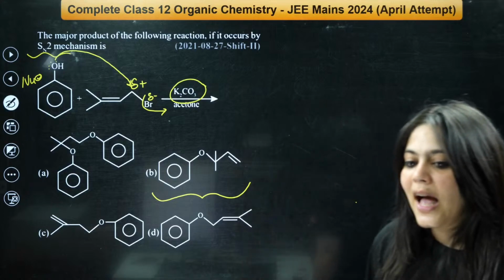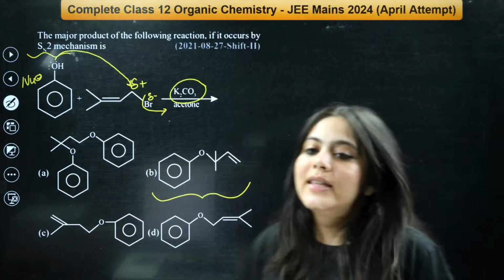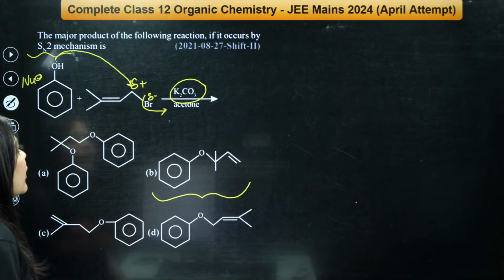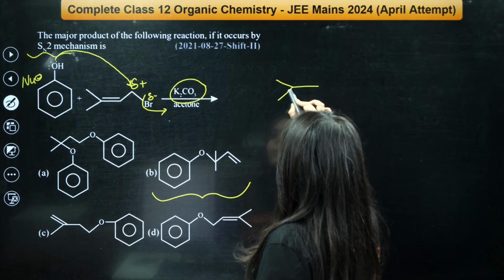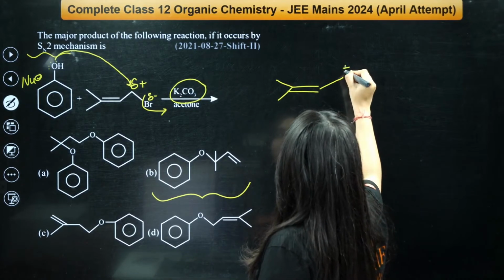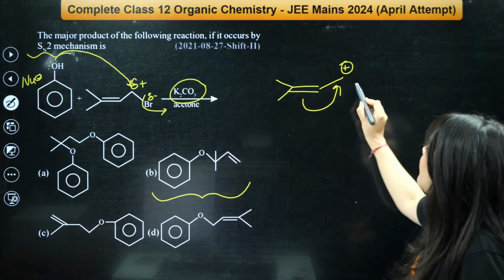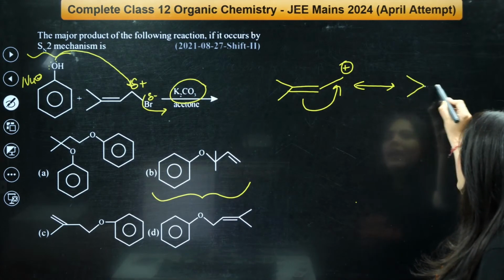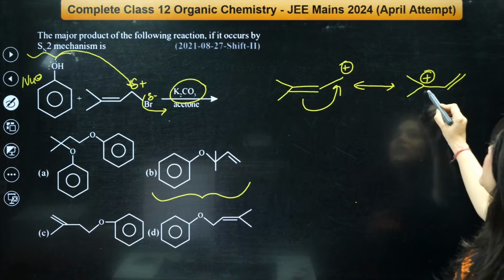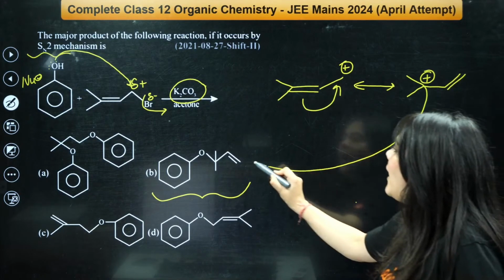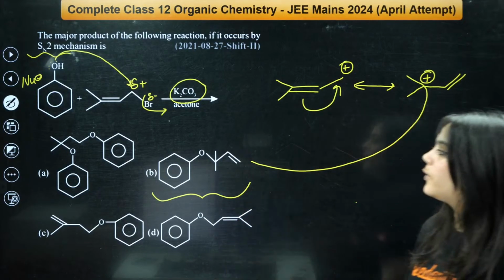A will not be the answer. D, B will be the answer. Because here, once again, what will happen? Rearrangement can take place, isn't it? So this is the product. This is a double bond. Here the positive charge is coming. Now what can happen? This double bond can go over here and the positive charge can go over here through resonance. Now, beta, this positive charge will attack this oxygen and this product will be formed, right? So this is the final product, which is B.